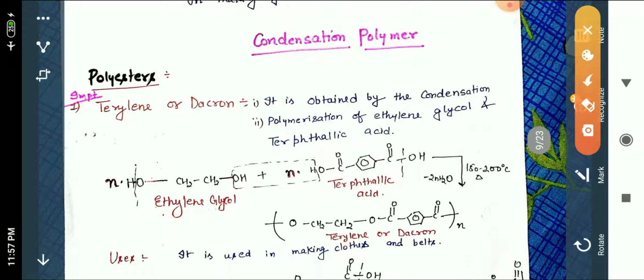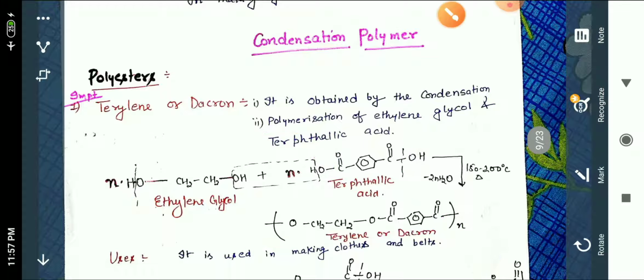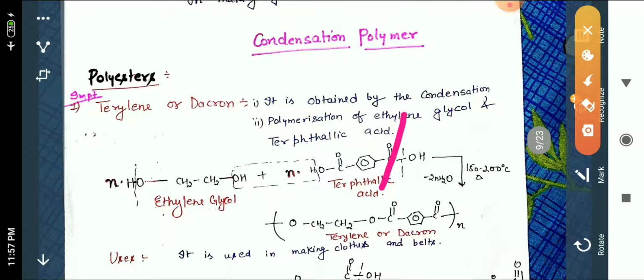If this H is removed, then single bond O, single bond CH2. Now CH2 is attached with this oxygen, so single bond O, single bond CO, single bond phenyl, single bond CO, and then this OH will be removed, so single bond and whole of n.